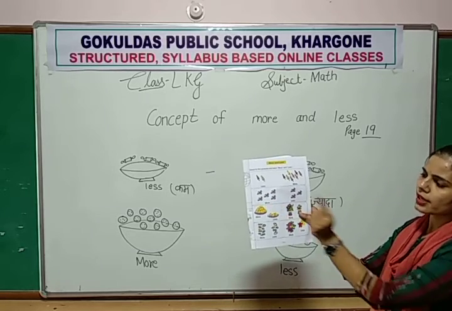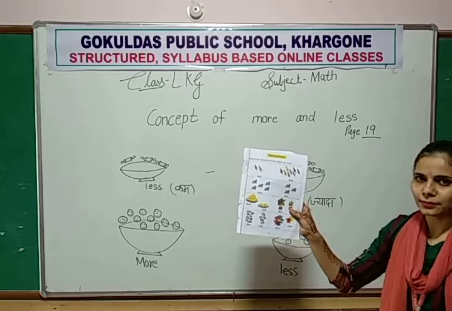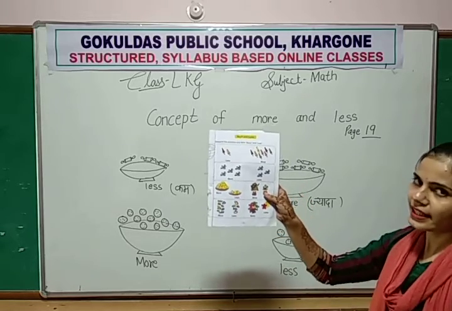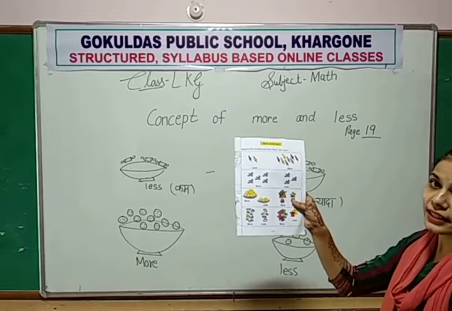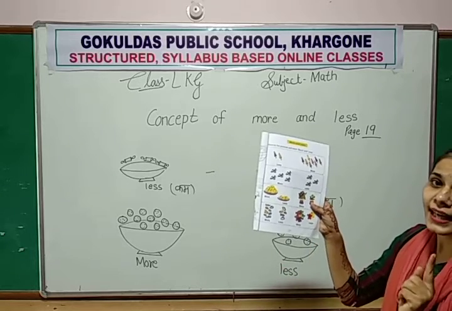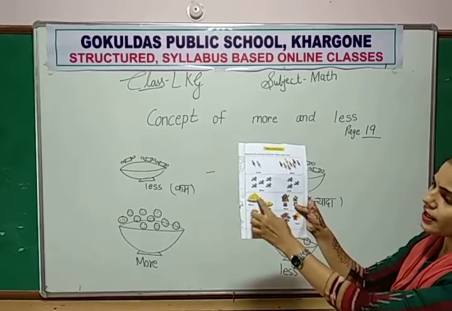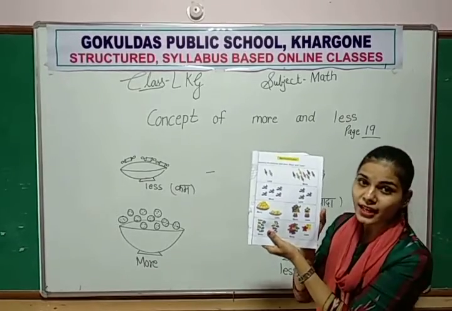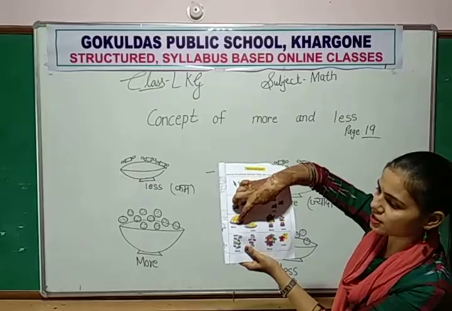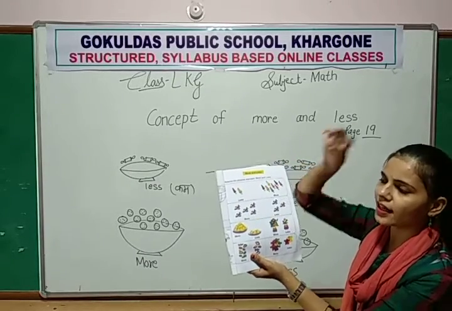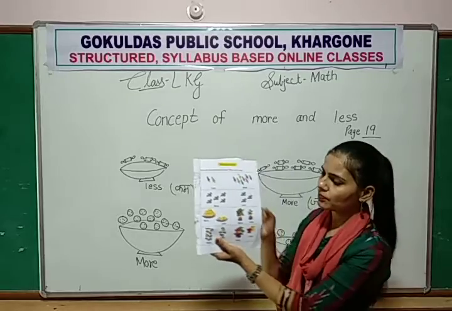Now next, two plates are there, mangoes are there, but you find which one is more and which one is less. So here more mangoes are there. In this plate more mangoes and here less. Okay. Next,